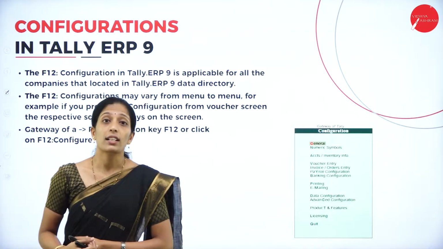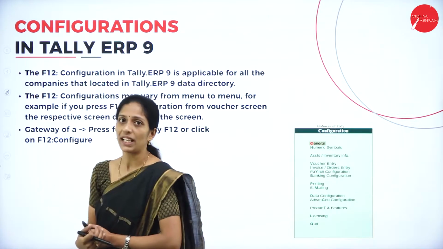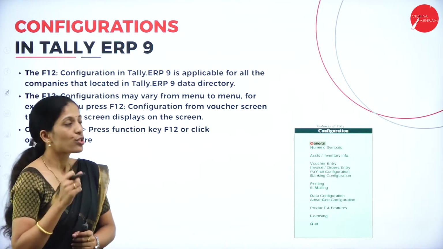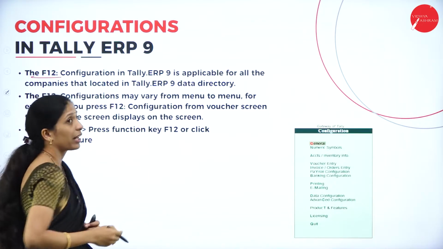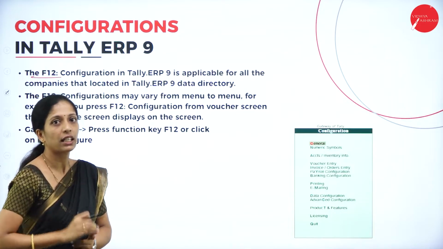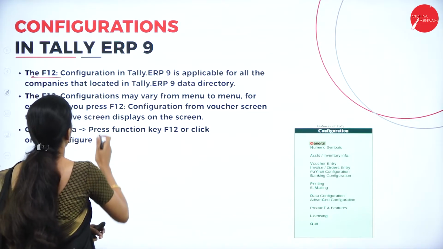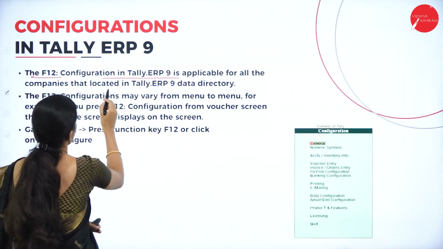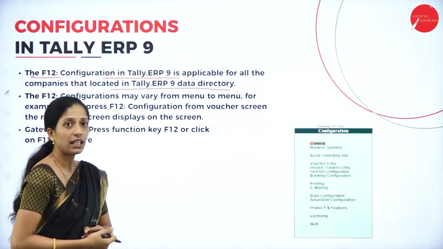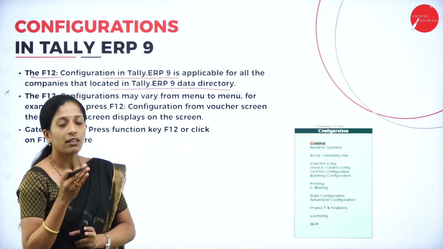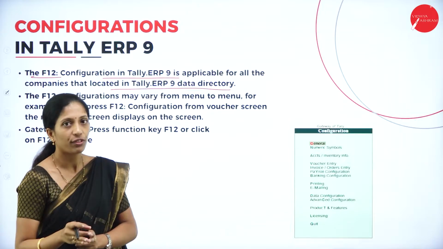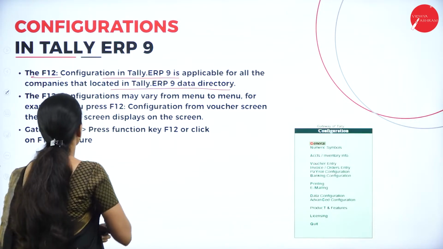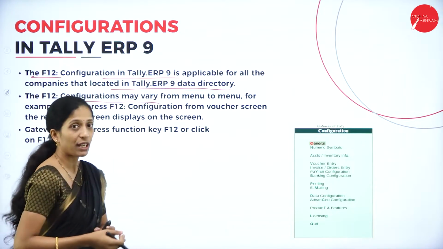Now let us see what the configurations in Tally ERP 9 are, that is, how we are going to configure Tally ERP 9. Tally ERP 9 is configured by entering the key F12. F12 configuration in Tally ERP 9 is applicable for all the companies located in the Tally ERP 9 data directory. So when Tally ERP 9 has to be configured, the key F12 has to be entered. F12 configuration may vary from menu to menu.